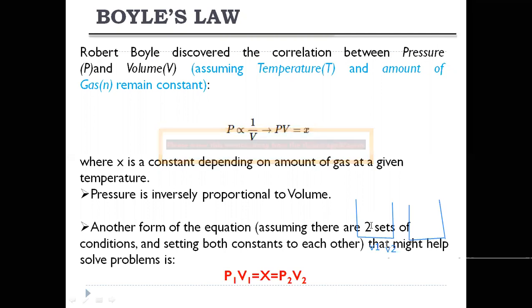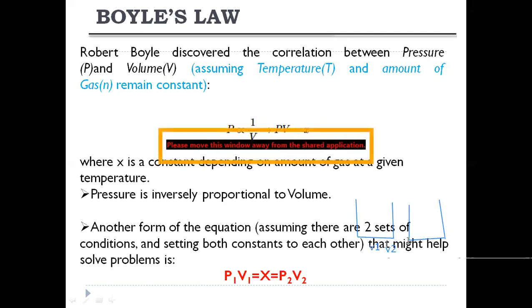So if you multiply P1 into V1, we will get the same value when we multiply P2 into V2. The product of the pressure and volume of this container is equal to the pressure and volume of the second container also. That constant value we can denote with a capital K or X, or any variable we can take.